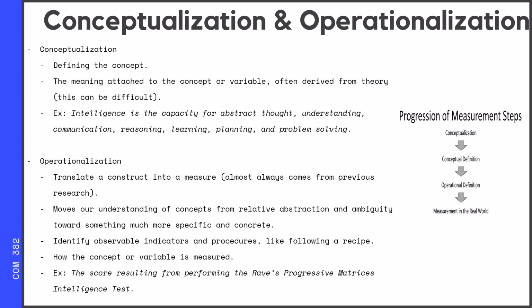It's very important to note that with conceptualization and operationalization, it's very difficult to get a perfect match. For example, this intelligence test isn't perfect, and it doesn't measure all the ways that we understand intelligence, certainly. So we spend a lot of time thinking about how to overcome the gap between what our concept is and how we are able to measure it.